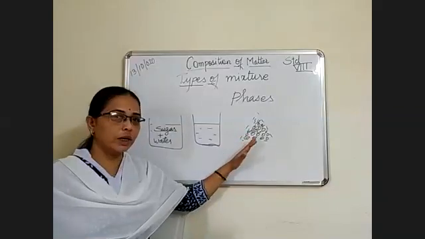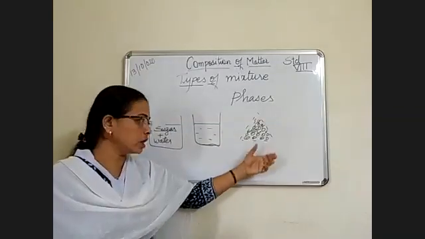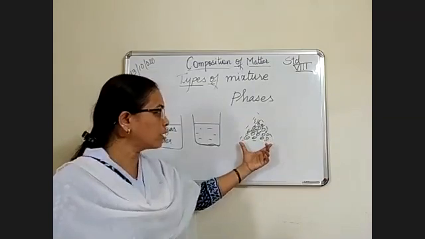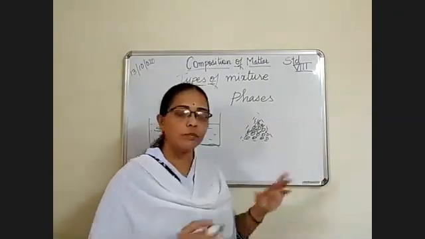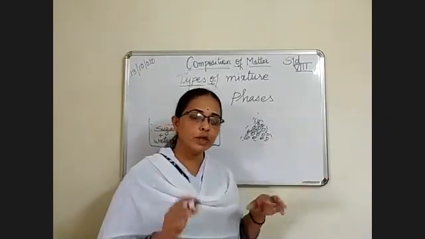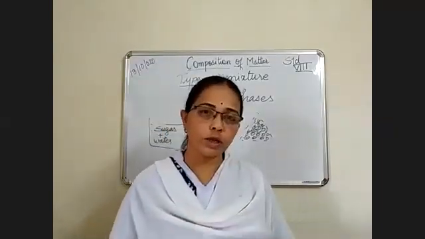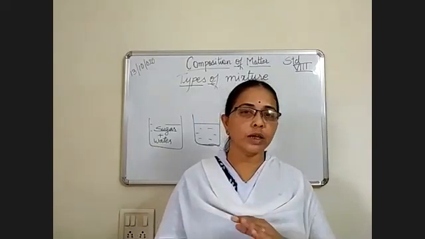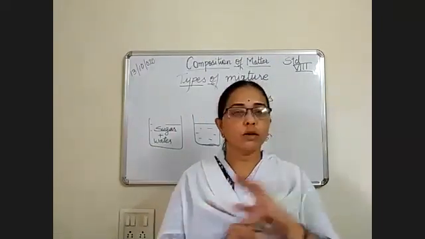We cannot make out different layers in it. Layers may be formed, but these layers are of the same type. So we call it a single phase. Single phase means even though layers are there, they are of the same type, everything is common.